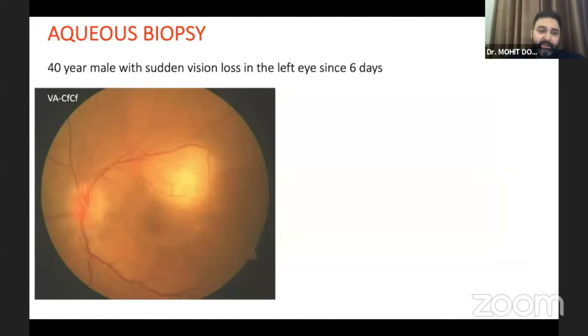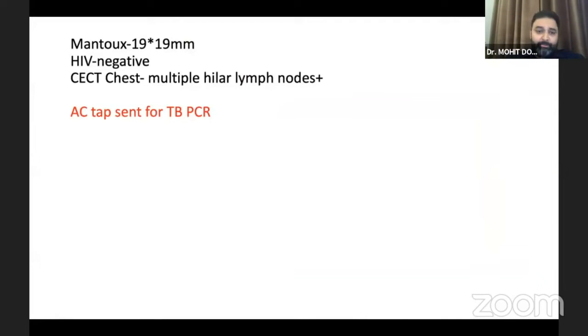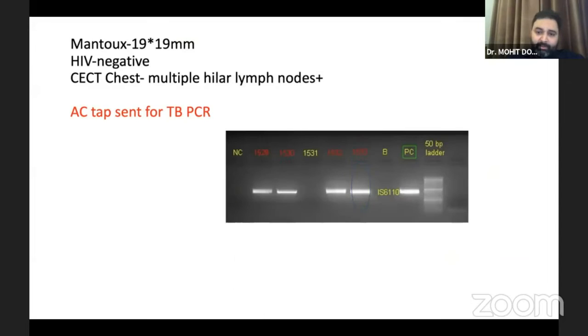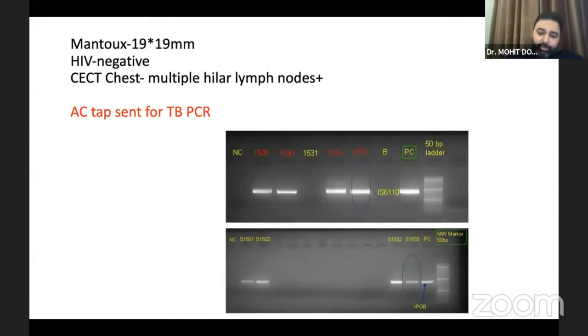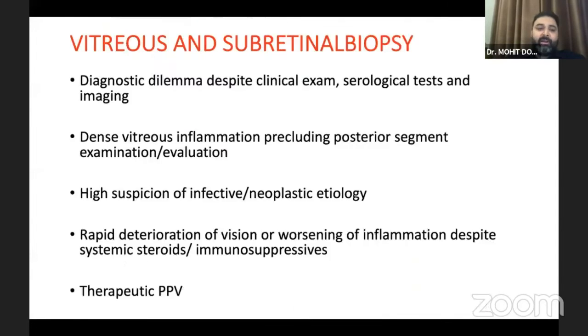Aqueous biopsy is an AC tap. You can just take your taps and do. So this patient had a granuloma, as I was shown. And just to confirm, an AC tap was taken, had some KPs and inflammation in the anterior chamber as well, and that came out to be positive for IS6110 and RpoB genes, and hence confirmed TB, panuveitis with a choroidal granuloma, and this patient did rather well, and that's what that is.